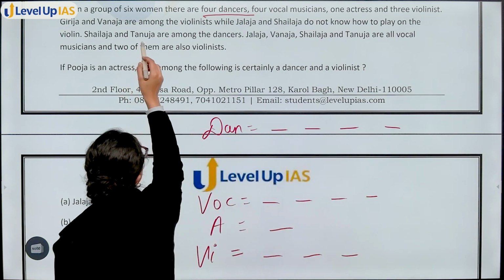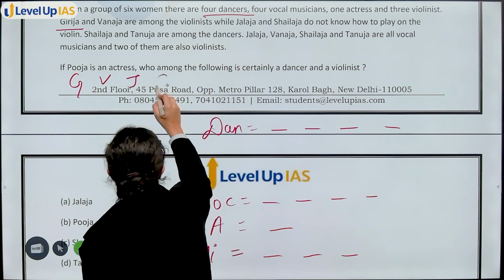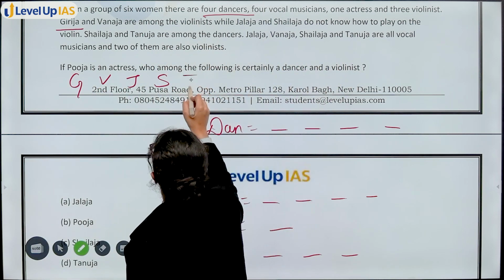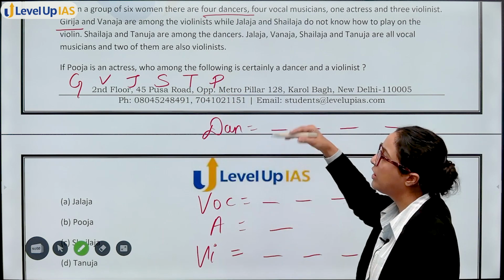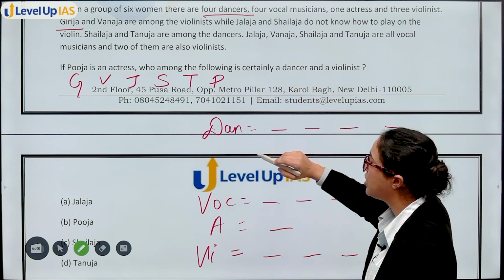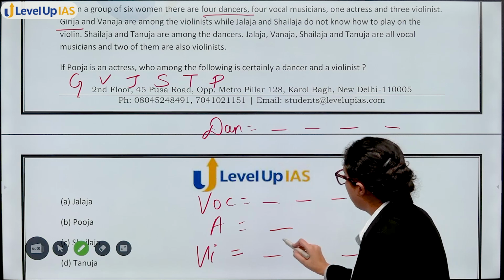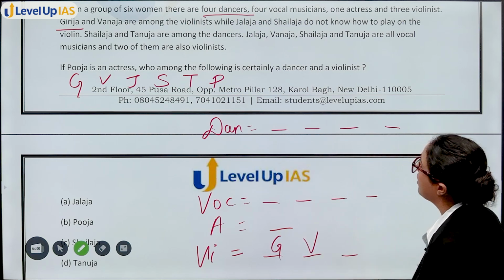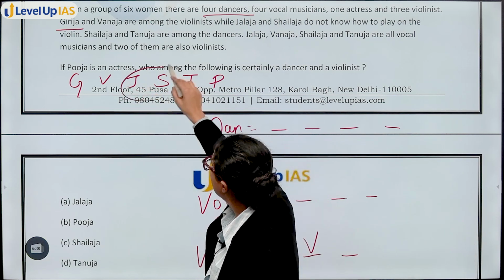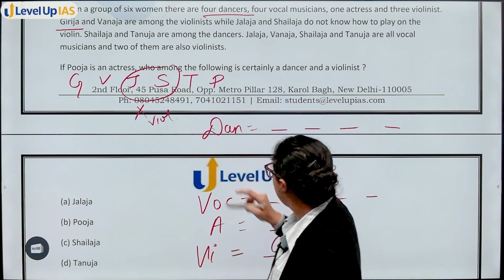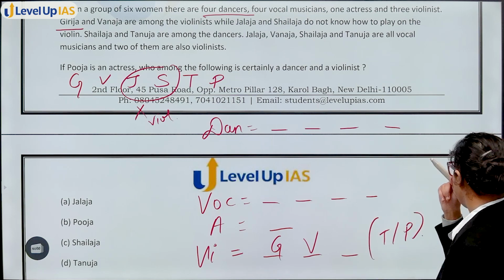Let's read the names of the women as well: Girija, Vanuja, Jalaja, Shailja, Tanuja, and the remaining Puja. So they are 6 women. Puja is not given in the statement, but it is given in the question. Right? Now you know that Girija and Vanuja are among violinists. So Girija, Vanuja, violinist हो गए. ठीक है. Jalaja, Shailja do not know how to play violin. So next can be either T or P. यहाँ पर T या P में से any person can be there.